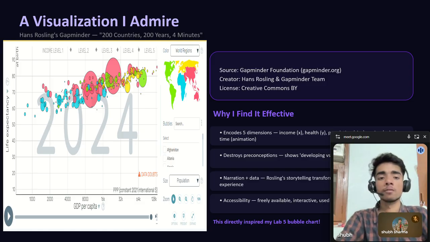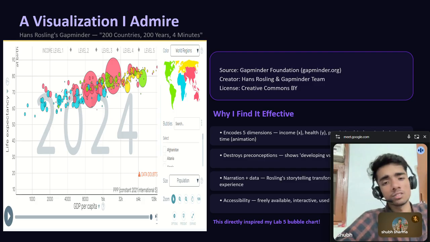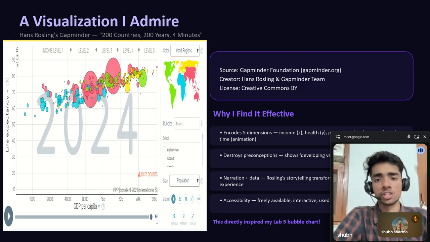Now, if we have to talk about visualization I truly admire, this is Hans Rosling's Gapminder bubble chart. You may have seen his famous presentation titled 200 countries, 200 years in 4 minutes. This visualization is available at gapminder.org and is licensed under Creative Commons.